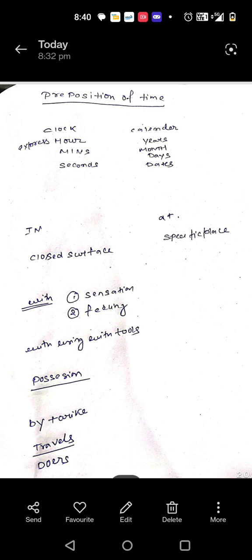Now, with can be used with possession also. I am inviting you with your family. Here, family is possessed by you. You should bring your family with you to the event. I want a home with a garden. The garden is my possession, so I use with.